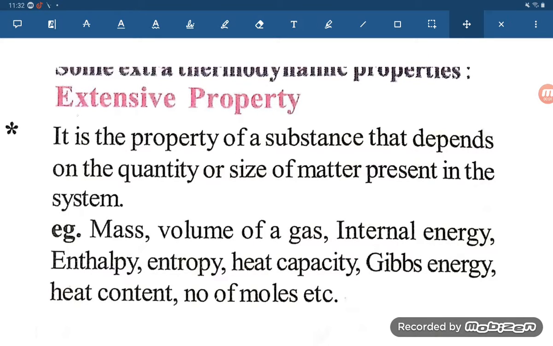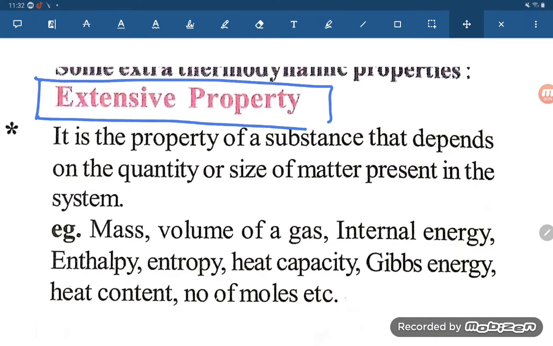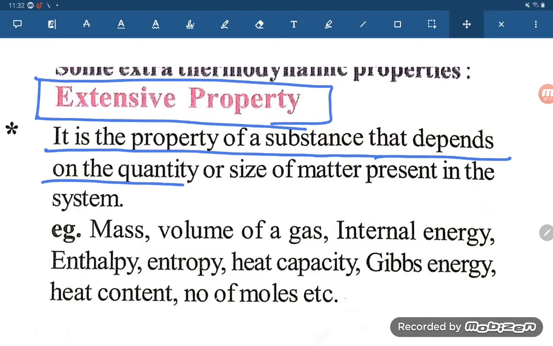Hello students, now let us try to understand the extensive properties. What is the meaning of extensive properties, student? It is the property of a substance that depends on the quantity or size of the matter present in the system.